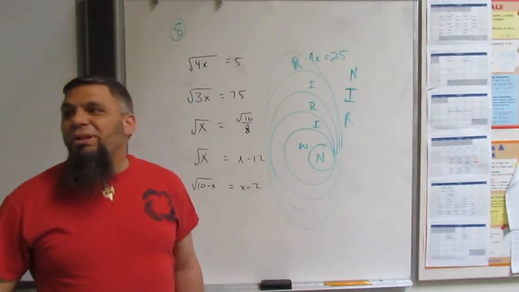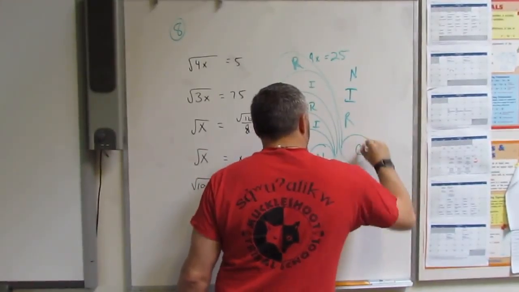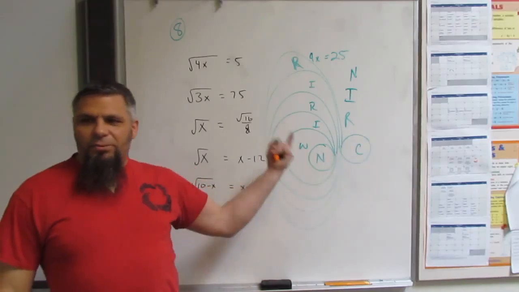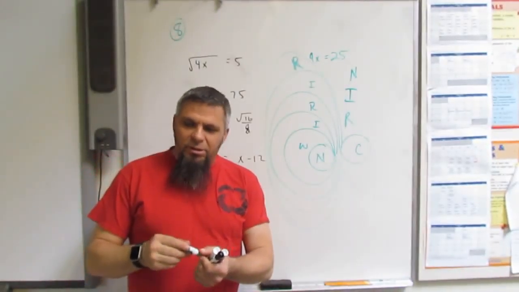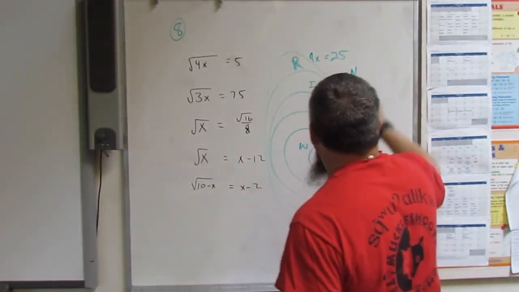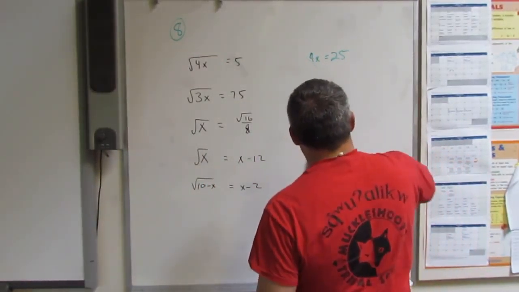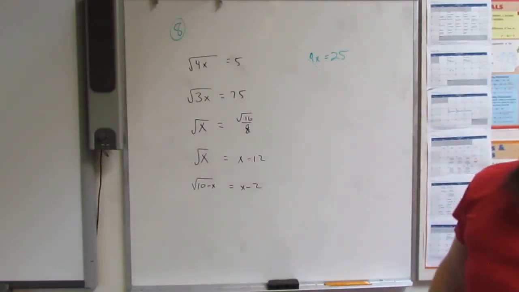And then complex, which is not within any of the others. It's the only one that's outside of it, not real numbers. So the thing is, it's a whole number that's positive or negative.